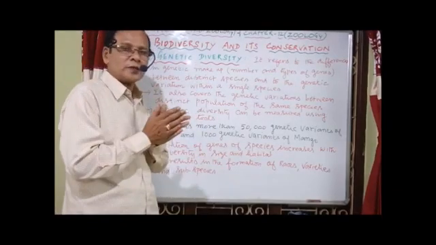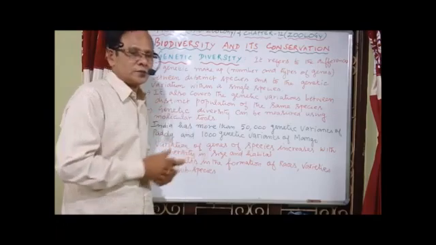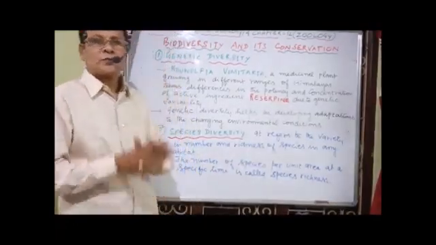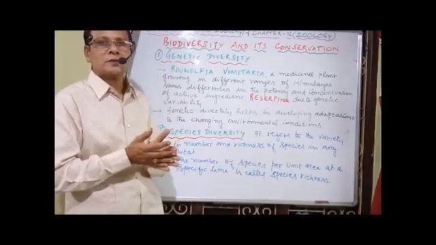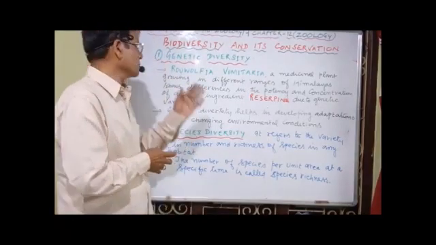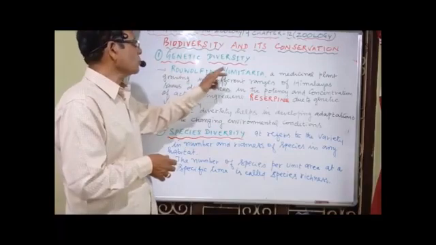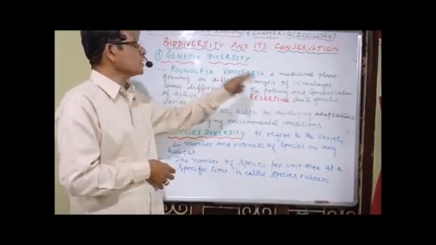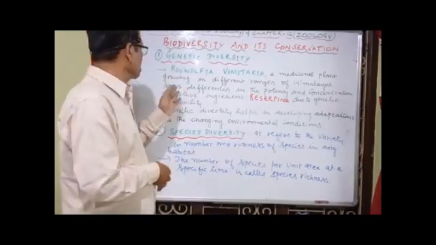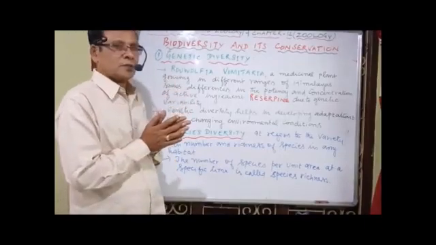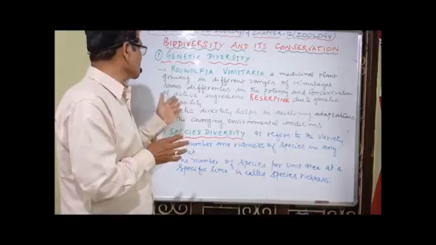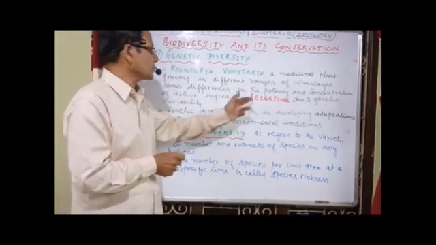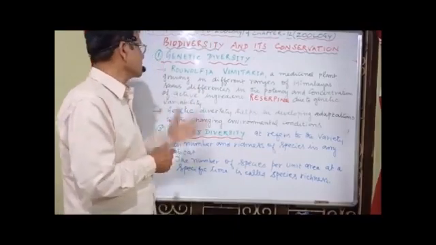Now we have to go for the next one, species diversity. I mentioned the importance of genetic diversity: it results in the formation of various varieties, races and subspecies. For example, Rauwolfia vomitoria, a medicinal plant growing in different ranges of the Himalayas, shows differences in the potency and concentration of one active ingredient, namely reserpine, due to genetic variability.